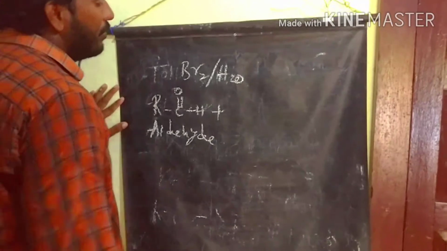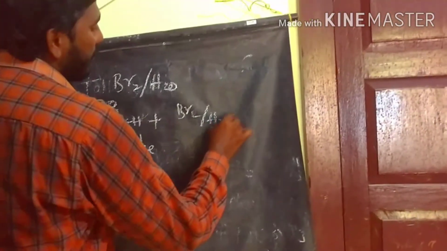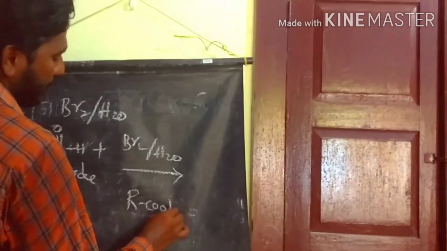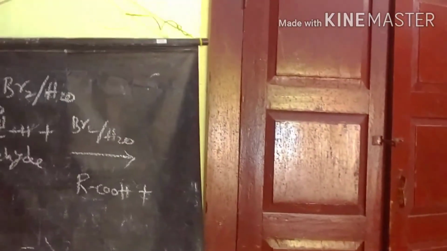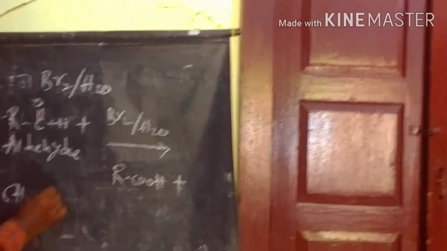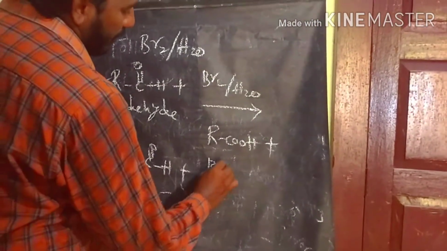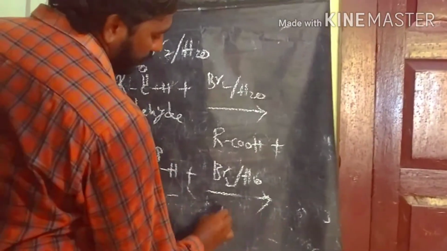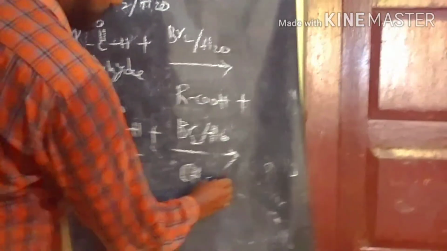The aldehyde reacts with bromine water to give a carboxylic acid with the same number of carbons. For example, acetaldehyde has 2 carbons, so on reaction with bromine water we get acetic acid as the product.